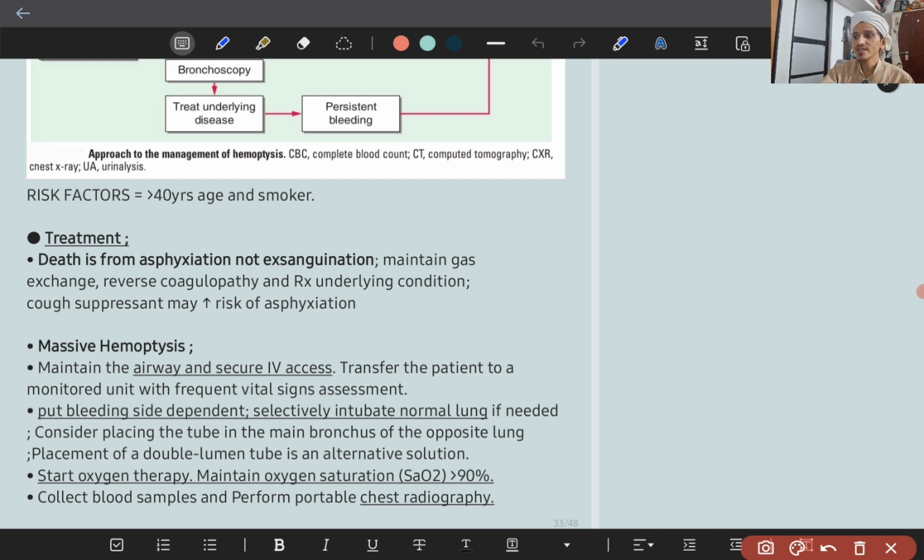So our goal is to maintain the gas exchange, reverse the coagulopathy and treat the underlying condition. Don't use cough suppressants because they will increase the risk of asphyxiation. Of course, if the cough is suppressed, then the normal lung is easily filled with blood.